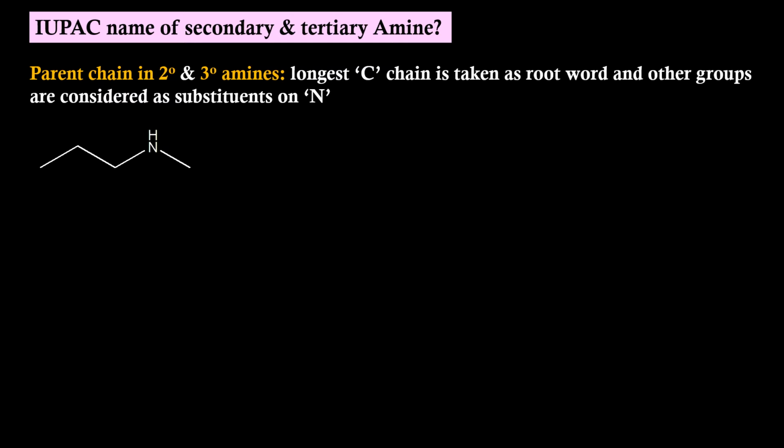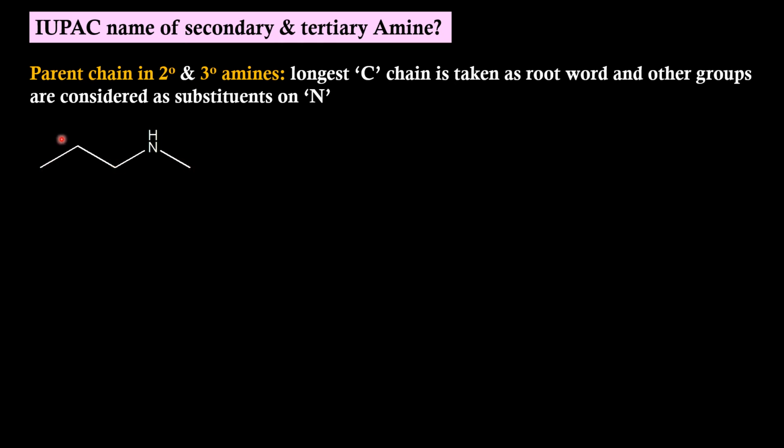For the secondary and tertiary amines, the longest carbon chain will be considered as the root word, that means parent chain, and other groups in the molecule will be considered as substituents on nitrogen. If we look into this molecule, this is a secondary amine. On this nitrogen, we have 3 carbon atoms on the left hand side and 1 carbon atom on the right hand side.